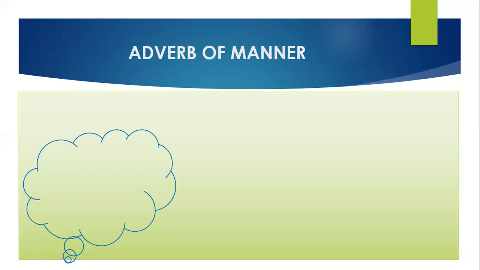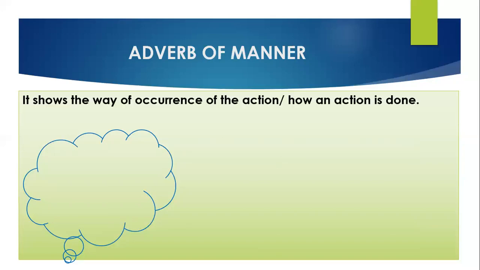Now let's move to the types of adverb. So first type is adverb of manner. What is adverb of manner? It shows the way of occurrence of the action. Means how an action is done, in what way an action is done. As the name depicts itself, manner, the way. In which manner, in which way an action has been done. So it answers the question how, right?